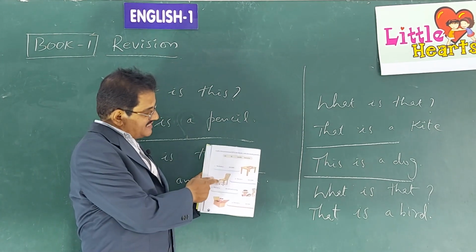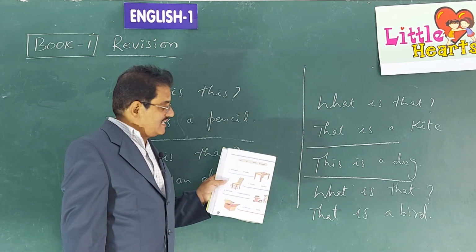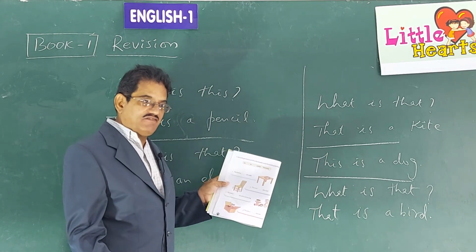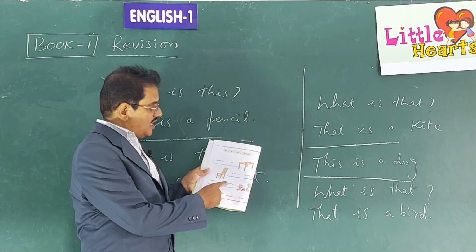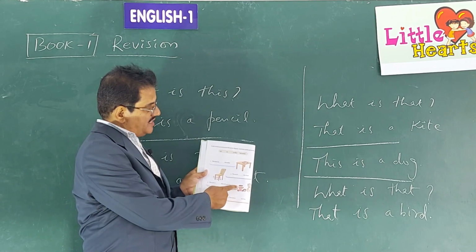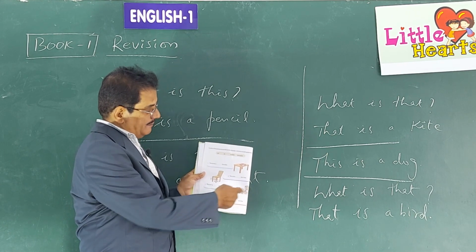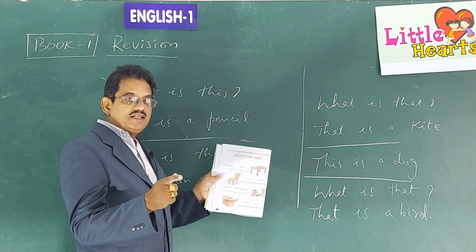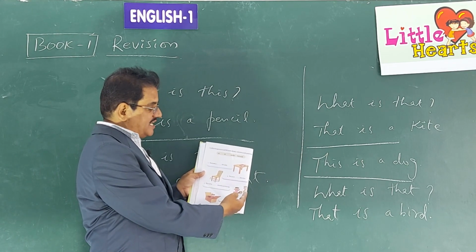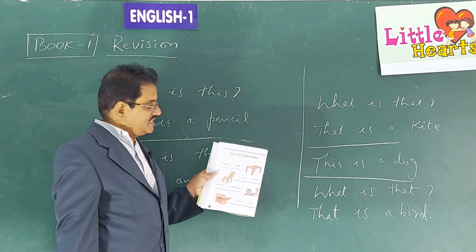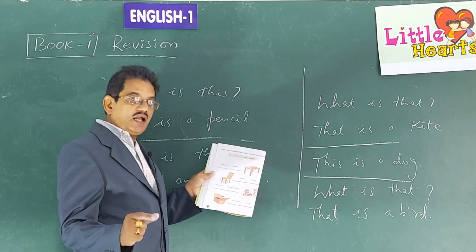Where is the cat here? It is under the chair. The cat is under the chair because it went under the chair. The ball is dash the doll and the dog. See, there is a doll here. There is a dog here. Where is the ball? The ball is between them. There is a doll on the left side, a dog on the right side. In between, you can see the picture of a ball. So, we write the ball is between the doll and the dog.